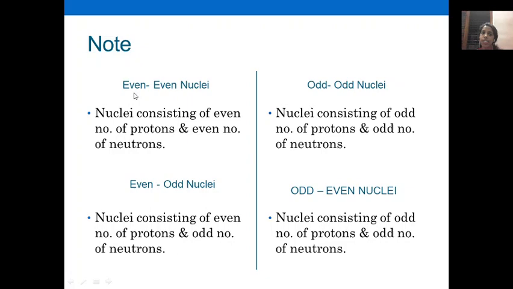Remember, the first term is for protons and the second for neutrons. Proton even, neutron even in the case of even. Proton odd, neutron odd, that is odd. Proton even, neutron odd, that is even odd. And proton number odd, neutron number even, that is odd even nuclei.